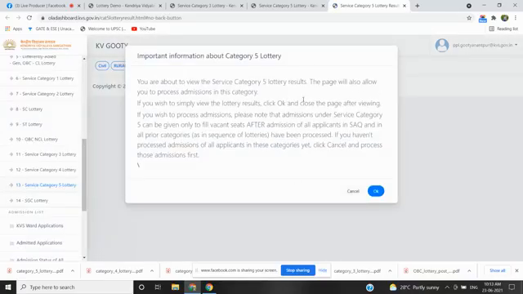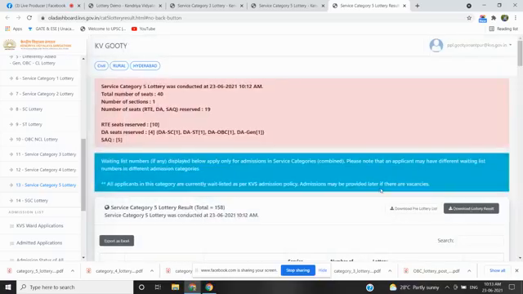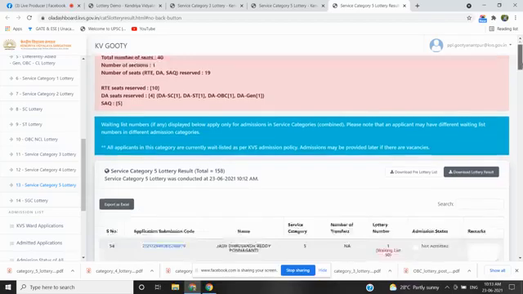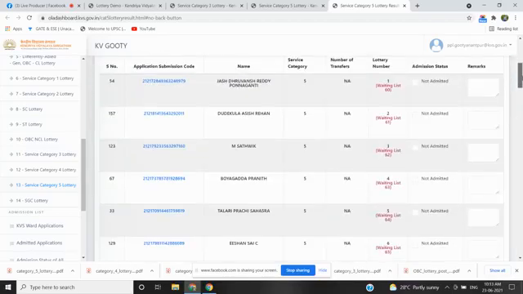See, this message is also important information: if there is any shortfall in categories 1, 2, 3, 4 and RTE, then category 5 will be given admission. That is the important information about category 5. I am clicking on OK. The list will be generated. Now you can see the post-lottery sequence of category 5.